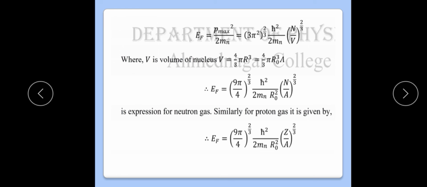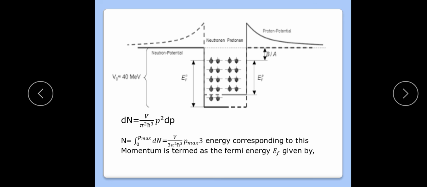Now see here one point, as I explained in our last point. This is a neutron potential well, and this is a proton potential well. Here we can see that the potential depth of the neutron is larger than that of the proton.